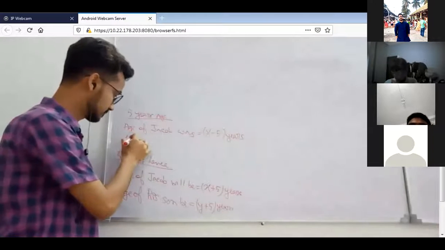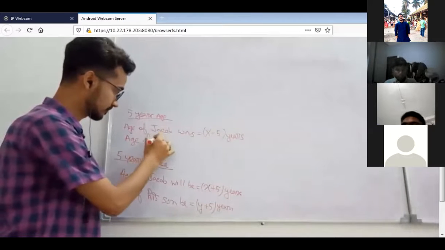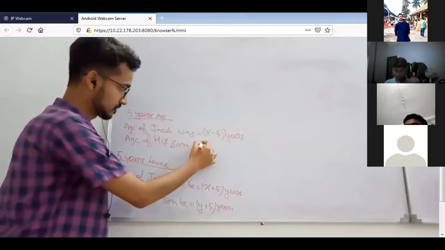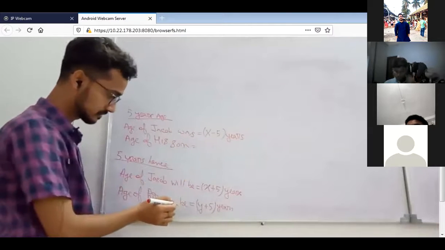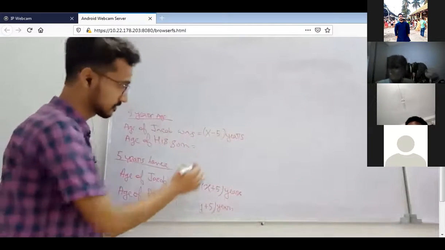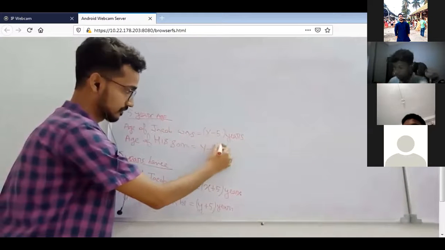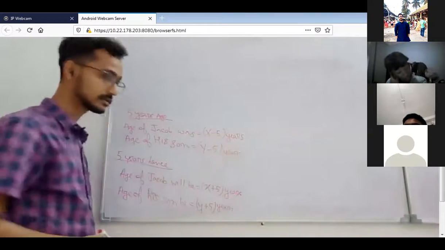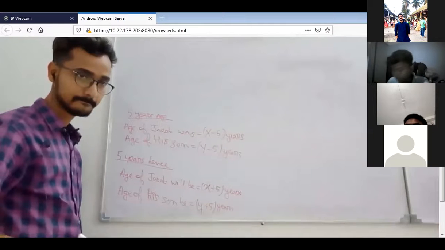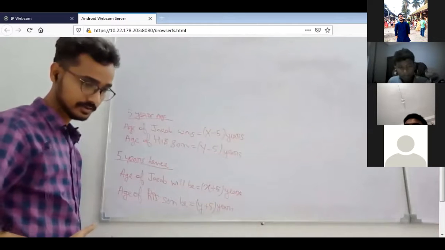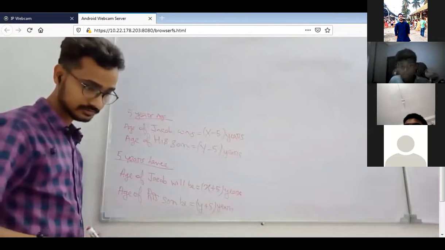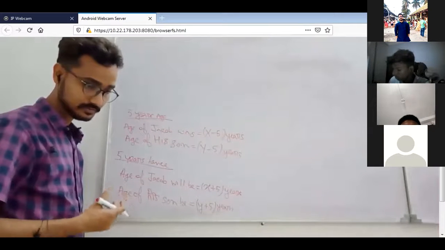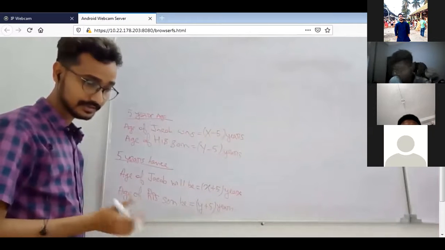And the age of his son was y minus 5 years. Up to this clear, all of you? Okay. Now you have to form the equation. 5 years hence, the age of Jacob will be 3 times that of his son.